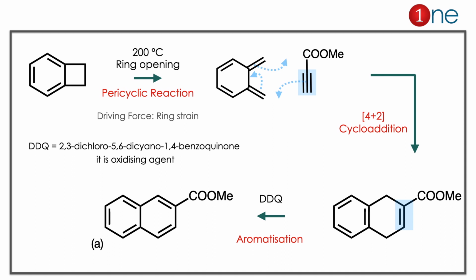Then in the next step you are using DDQ. DDQ means dichlorodicyanobenzoquinone. It's an oxidizing agent. What it really does in this system is aromatization. Aromaticity is established in the system. Here you have to learn two important things. One is strain induced reaction. If you have strain, it will be opened by a small trigger, normally heat or light. The next thing is DDQ. DDQ is an oxidizing agent known for many properties and many uses. Here it is used for inducing aromaticity.